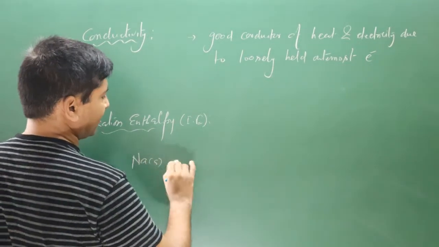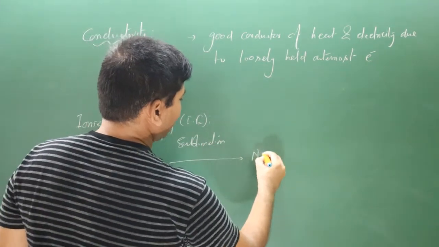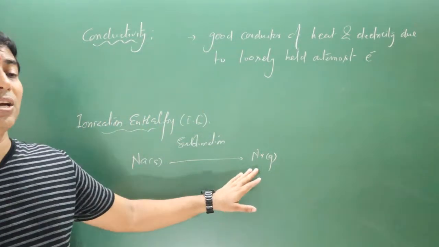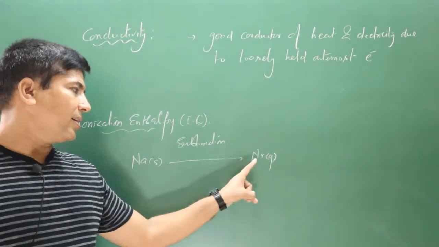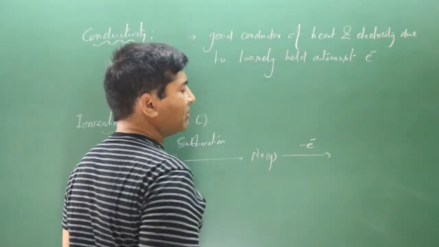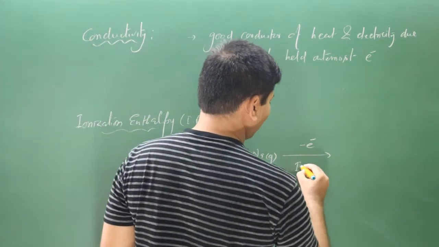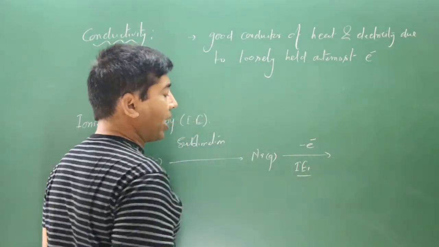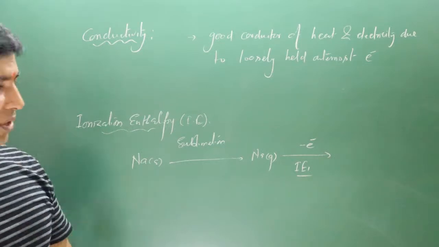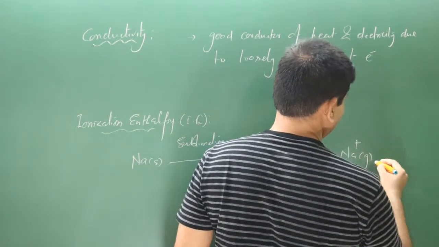Sodium is in the solid state. By the sublimation process, we convert this element into the gaseous state. Now it is a neutral gaseous atom, it does not carry any charge. From this I remove one electron by using some amount of energy, and that amount of energy is known as ionization enthalpy. If I remove one electron, it is known as first ionization enthalpy. Once I have removed one electron, it will carry one positive charge. It is in the gaseous state.